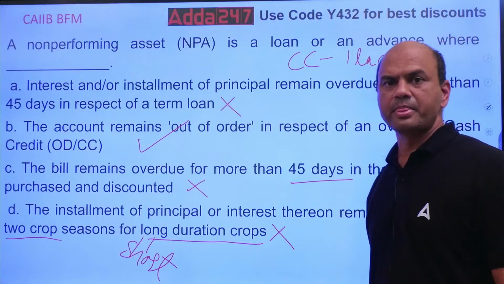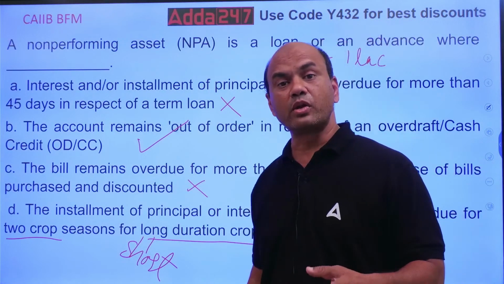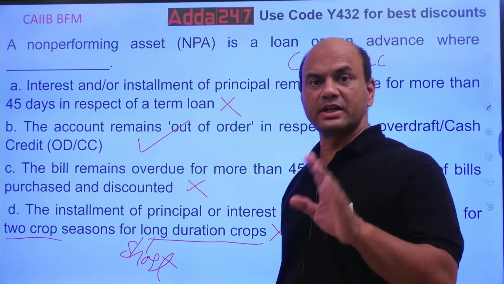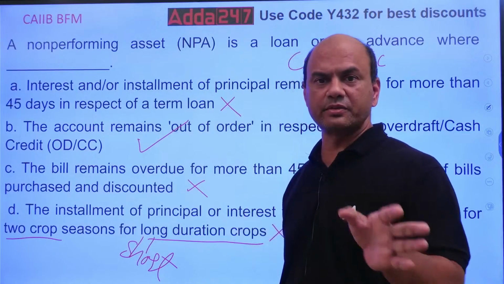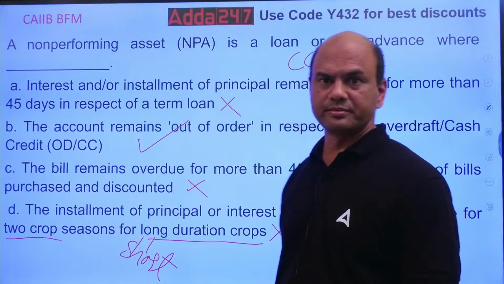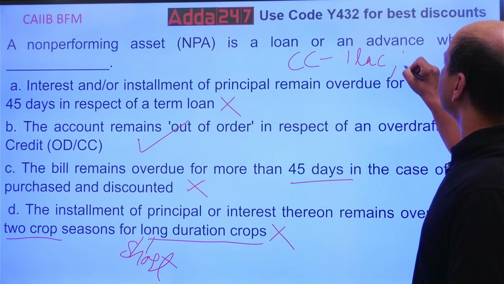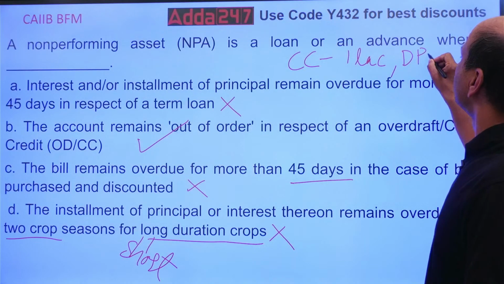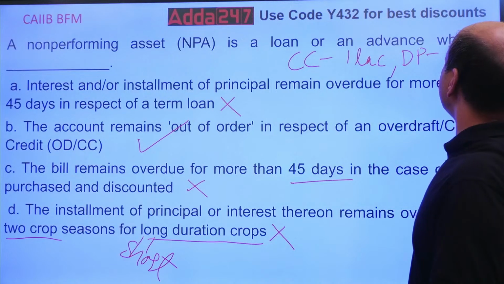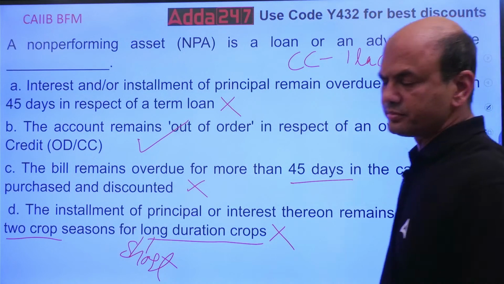Every month I'll have to calculate the DP, drawing power, using your stock statement: stock plus debtors minus creditors, 75% of that. So let's say the DP for the present month is 80,000.